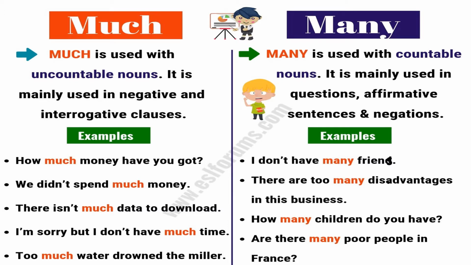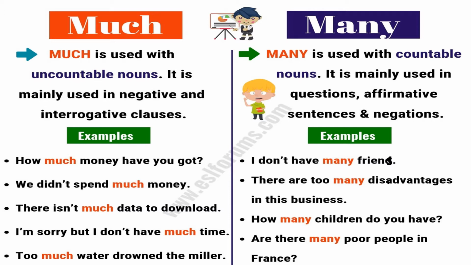And now let's explain the difference between much and many. Much is used with uncountable nouns. For example, how much money have you got? Here, guys, we cannot count money. That's why we used how much. We didn't spend much money. There isn't much data to download. Here also we cannot count data. That's why we used much. I'm sorry, but I don't have much time. Here also, we cannot count time. That's why we used much.